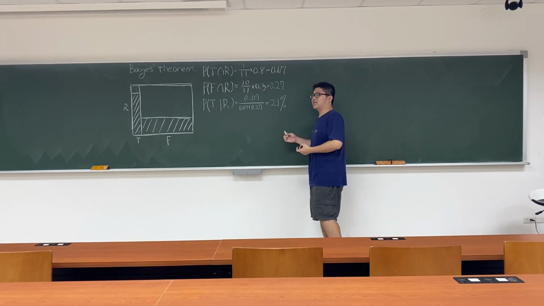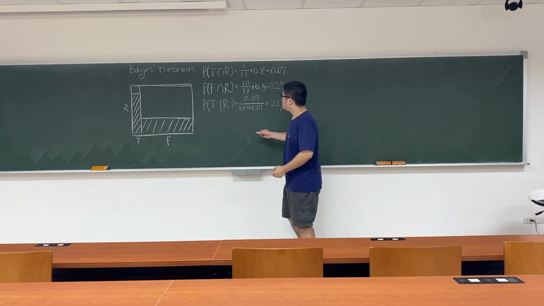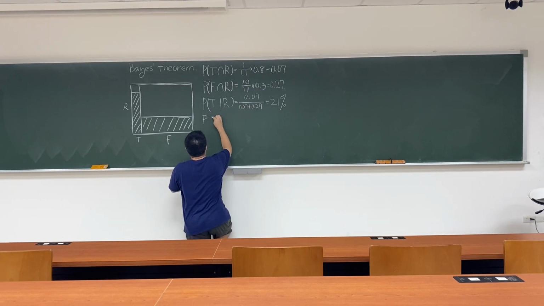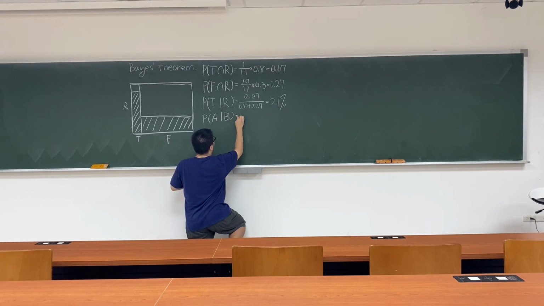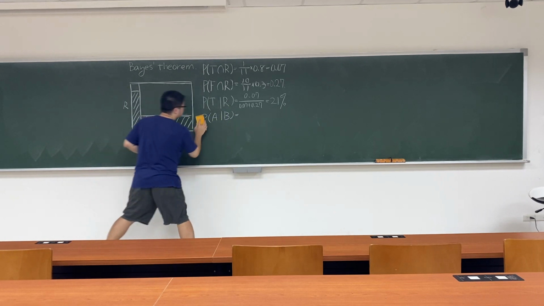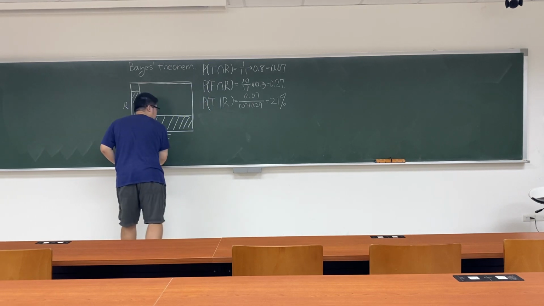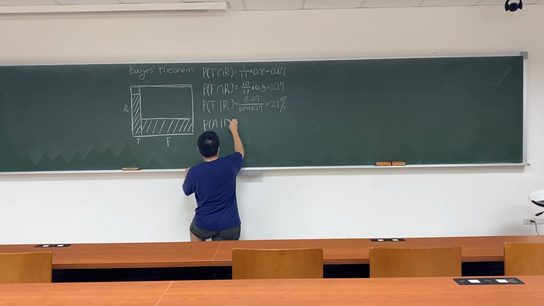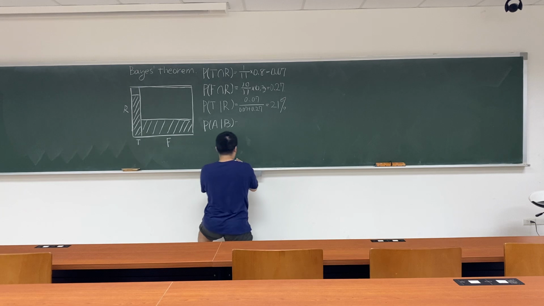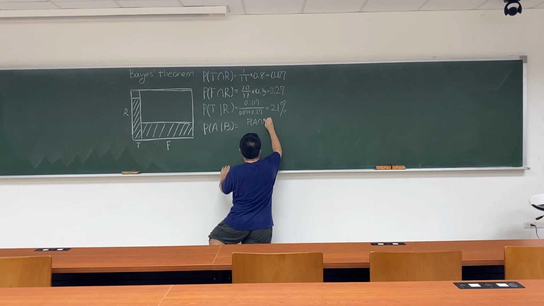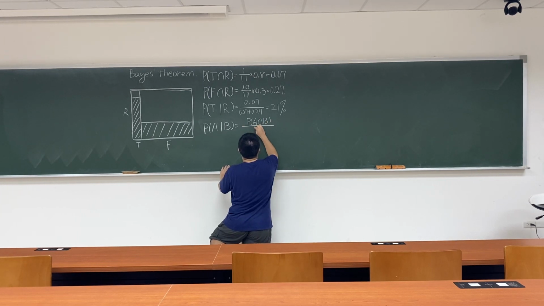But what makes our expectation wrong? Let's find out. So let's write this equation more commonly. The probability of A given B equals... wait a minute, maybe I should lower this. The probability of A given B equals the probability of A and B divided by the probability of B.